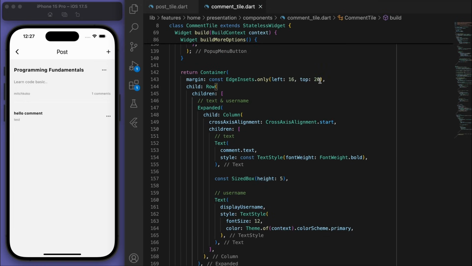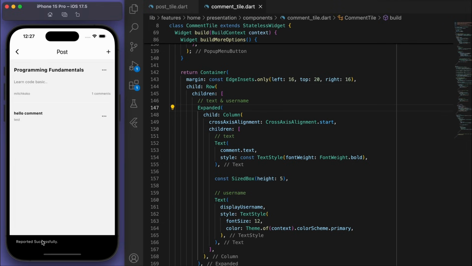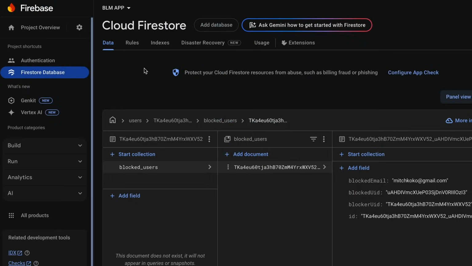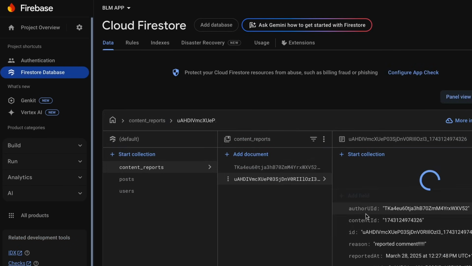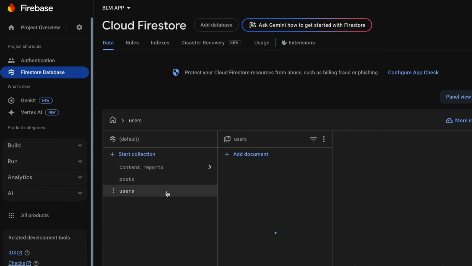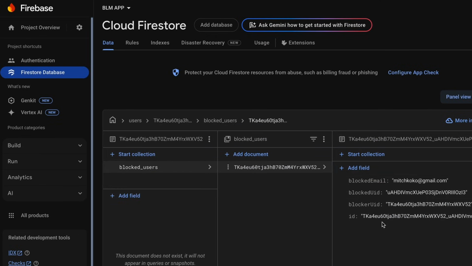Amazing. Cool. So now we can even report a comment. Let's check in our Firebase, refresh it. And yes, we can now report posts as well as comments. Sweet. So coming back to the blocked users, looks like we have a blocked user here.